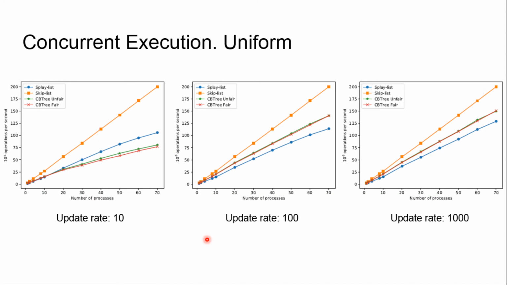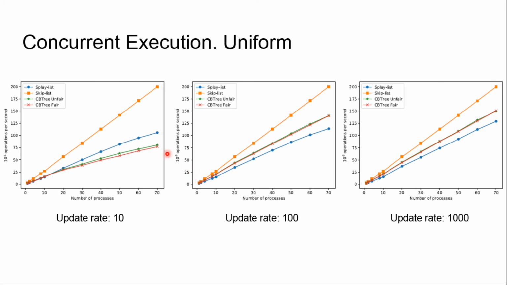So what about concurrent execution? We run on the uniform workload, and we use 4 algorithms. We have Splay-List, Skip-List, and 2 versions of CB3. The one that is presented in the original paper, CB3 Unfair, has only one thread that rebalances the tree. And the red one is CB3 Fair, where all nodes are rebalanced by all the processors.